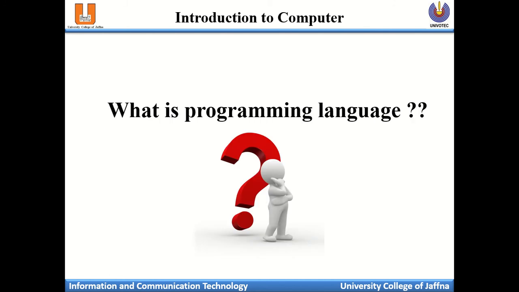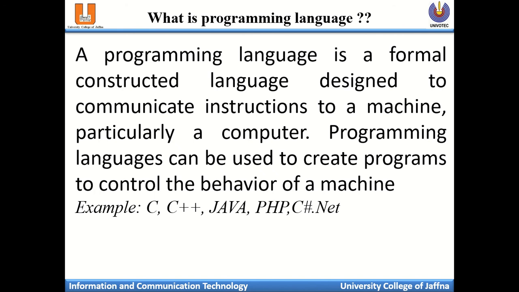Then what is a programming language? A programming language is a formal constructed language designed to communicate instructions to a machine. Whatever instruction you want to pass to the computer, you can send through the programming language.